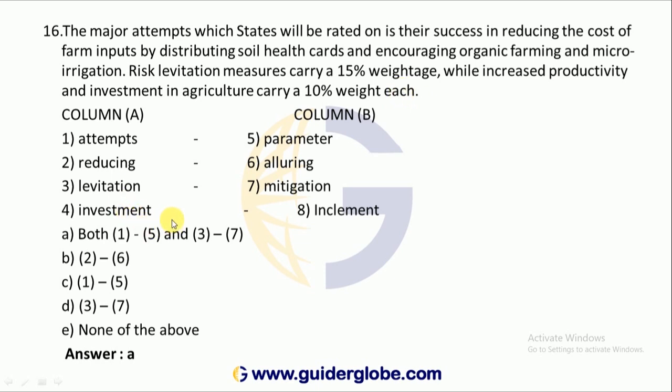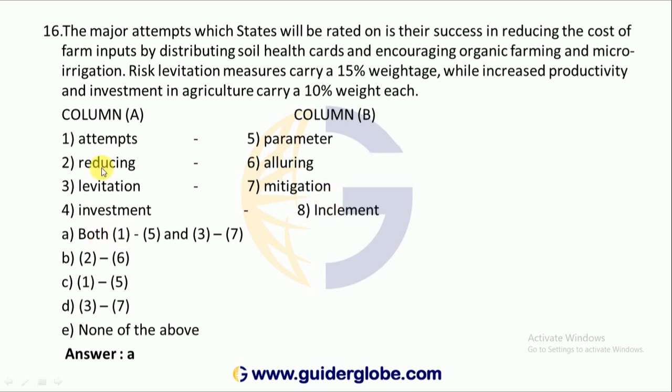Column A consists of attempts, reducing, levitation, investment, parameter, alluring, mitigation, increment. Here it should be increment, investment, one part.